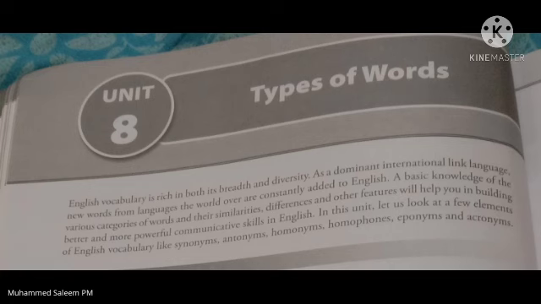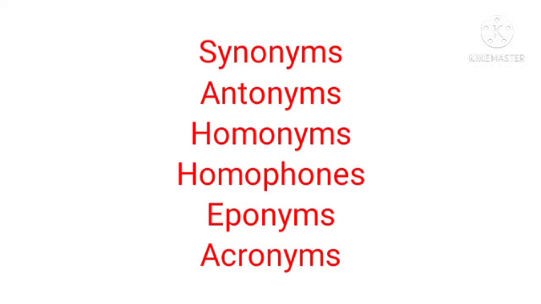A basic knowledge of the various categories of words and their similarities, differences, and other features will help you in building better and more powerful communicative skills in English. In this unit, let us look at a few elements of English vocabulary like synonyms, antonyms, homophones, eponyms, and acronyms.